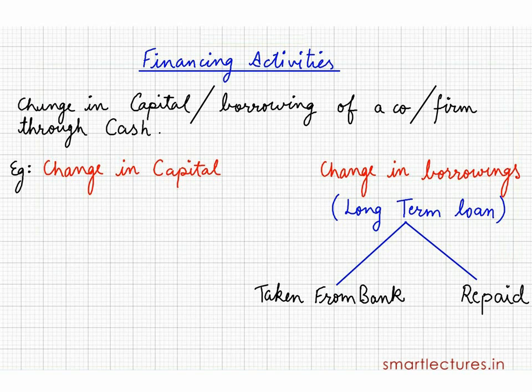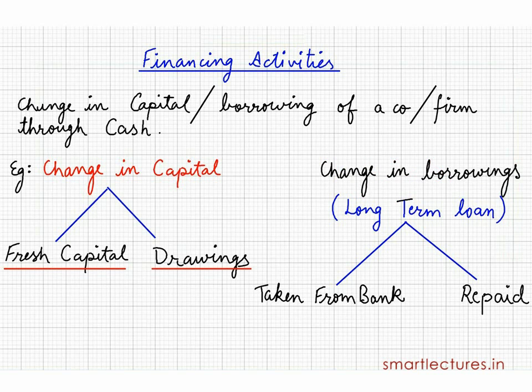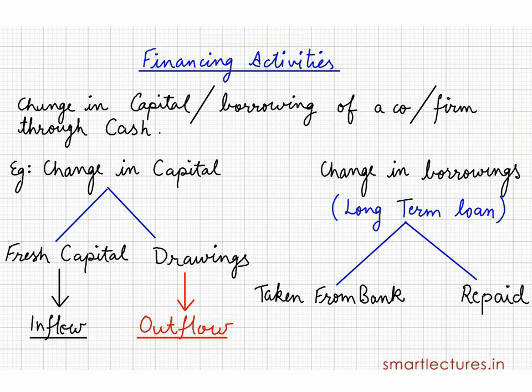So how can we change the capital? There are two options: either fresh capital or drawings. Drawings as well as capital withdrawn, both are the same thing. So if there is fresh capital, there will be an inflow of cash under the category of financing activities. If there is drawings or capital withdrawn, there will be an outflow of cash under the category of financing activities.